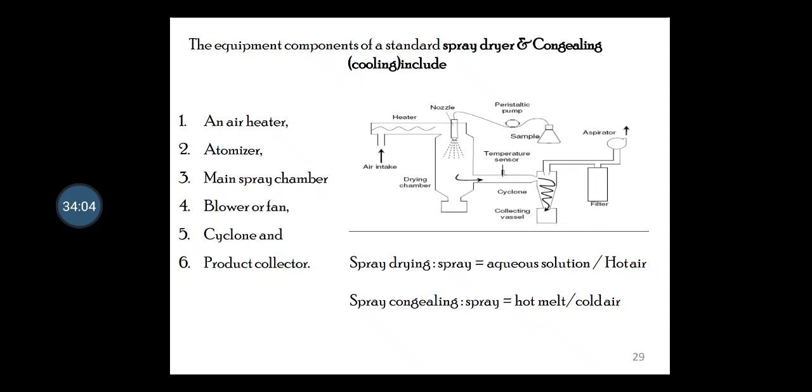So if you are able to see in the diagram, this diagram serves as a microencapsulation technique when an active material is dissolved or suspended in a melt or polymer solution and becomes trapped in the dried particle. So the main advantage is the ability to handle labile material because of the short contact time in the dryer.